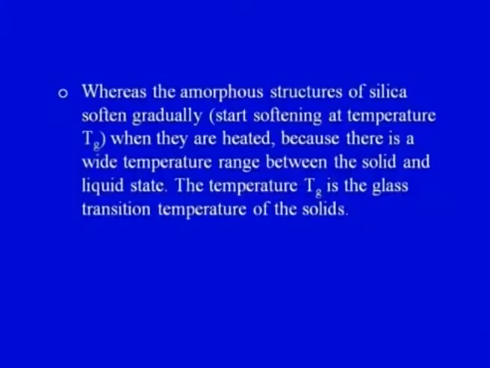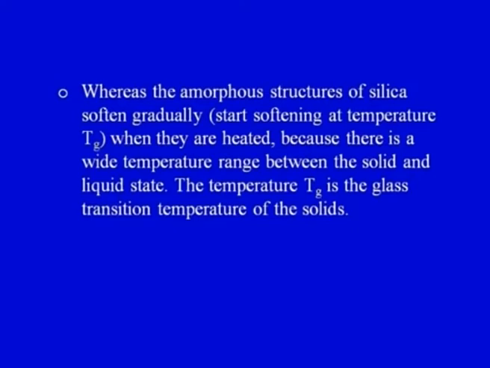In the diagram we have to compare the two, how an amorphous solid will behave and how a crystalline solid will behave. In the case of a crystalline solid, now the slide has changed, but I would again emphasize that at a particular temperature Tm, the specific volume will change abruptly, which will have a sharp effect on the physical properties of the crystalline solid. Whereas in the case of the amorphous structure of silica, it will soften gradually, the specific volume will not change abruptly, it will change gradually.